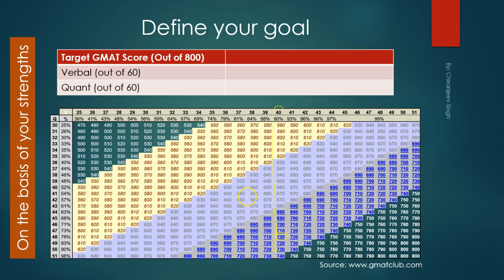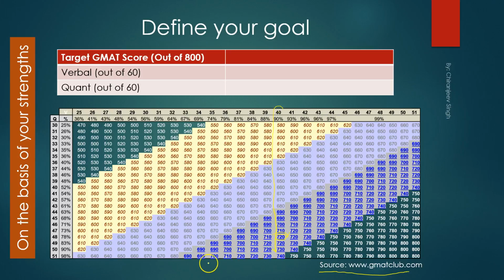Okay, and similarly for every split of quant and verbal, you can see what total score you can expect. Now this is a rough figure, not the official table. This is the table from gmatclub.com. I think this is accurate with an error of 20 to 30 points. So if you're getting a V40 and Q48, it says 720, so I think it should be right within a range of 20 to 30 points. So you should expect a score from 700 to 740 in this case.